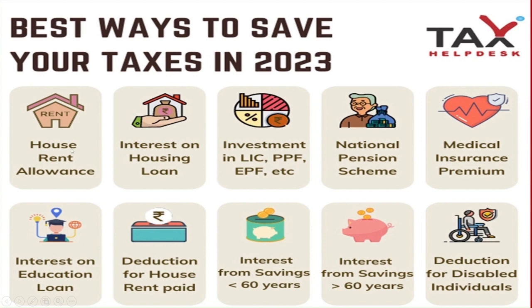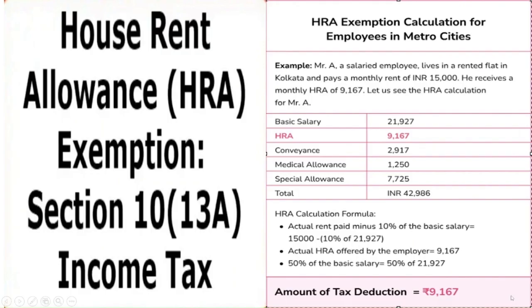House rent allowance, you can declare. Interest on housing loan, and similarly 80C, you can invest in LIC, PPF, similarly National Pension Scheme, medical insurance premium, 80E interest on education loan, deduction for house rent paid. If you have not applied for HRA, this is Section 80GG. Similarly, interest from your savings account, which is allowed an exemption of 10,000 if you are less than 60. Similarly, physical disability.